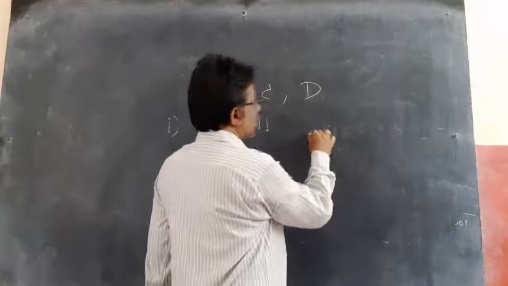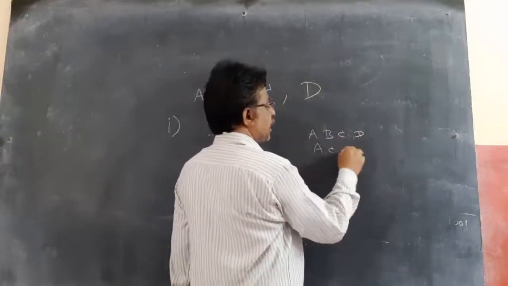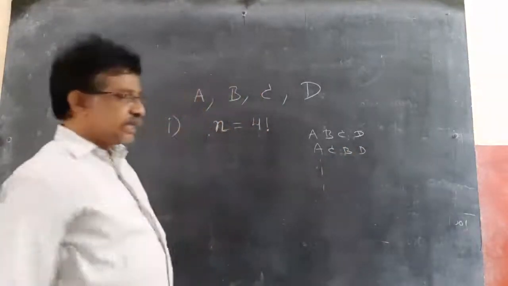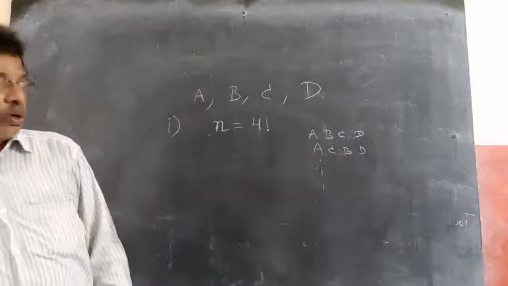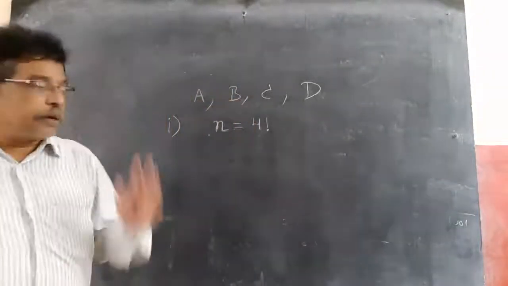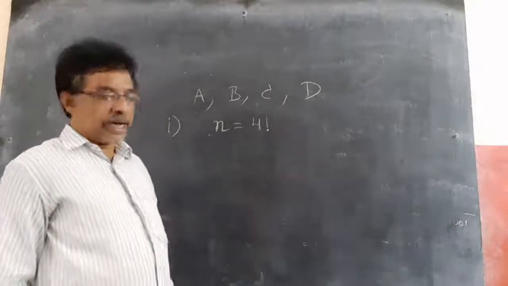You can visit like first A, next B, next C, next D, or A, C, B, D in this order. You can arrange in 24 ways. So, four things can be arranged in a row in four factorial ways. Simple. So, total number of outcomes N is equal to 4 factorial.